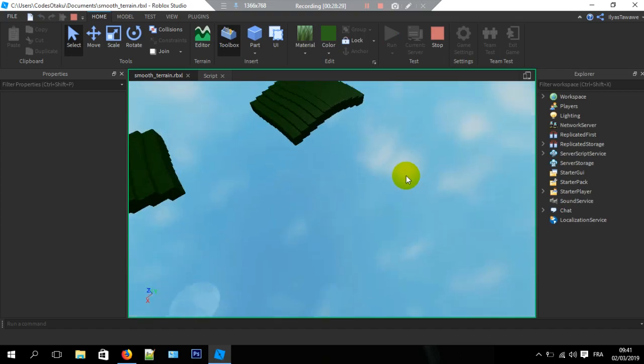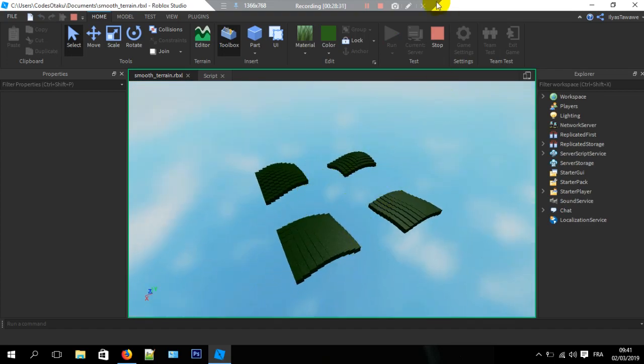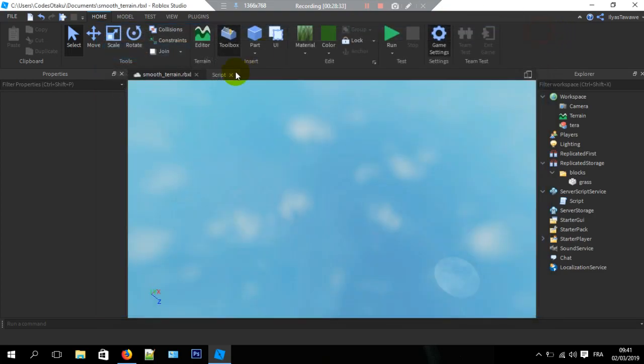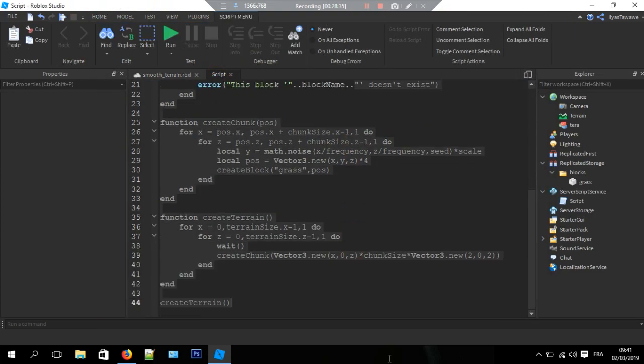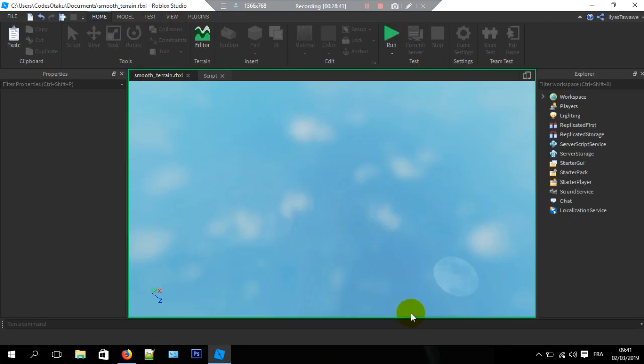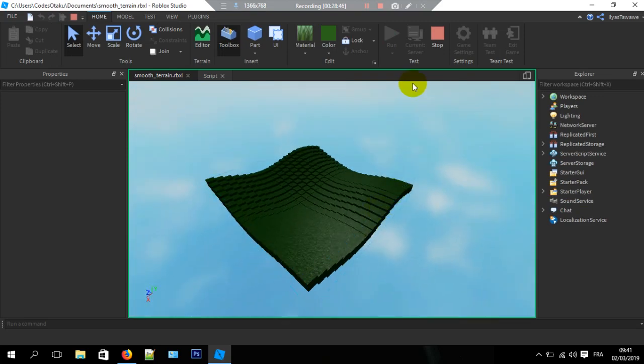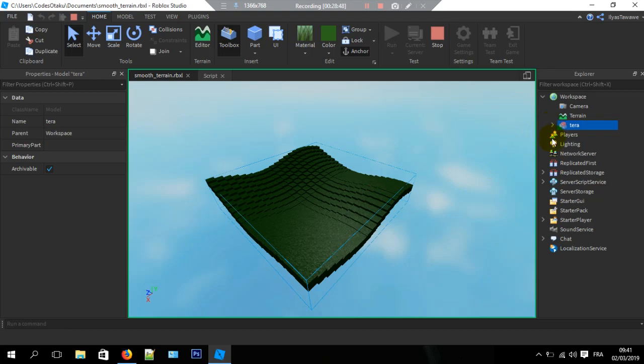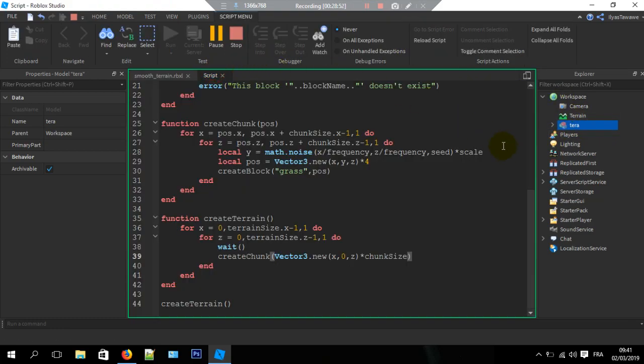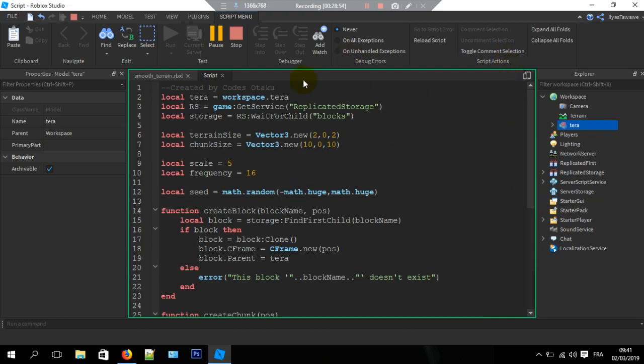As you see, we're getting 4 chunks. I'm just going to delete that here. And it should be good right now. Alright. We have 4 chunks right now. That's good. Well, every chunk has 10 blocks, I think.